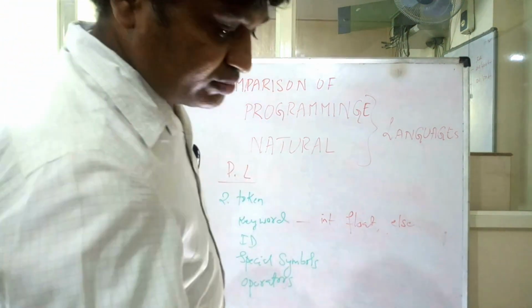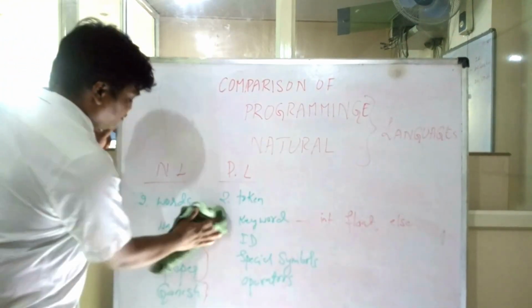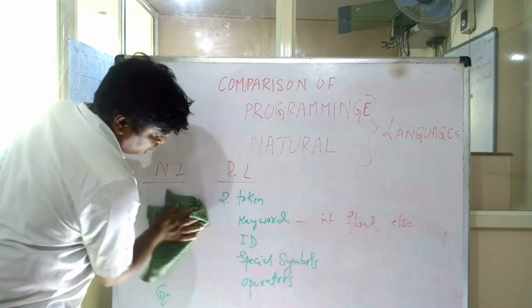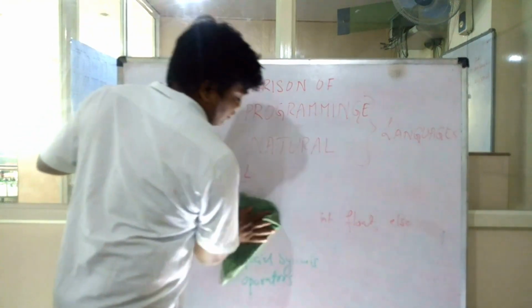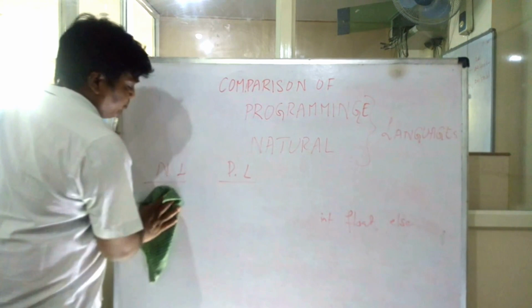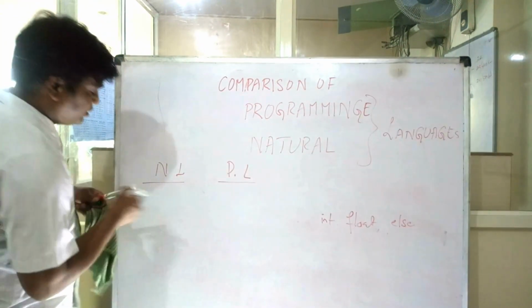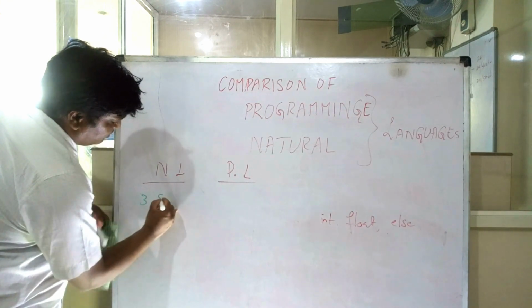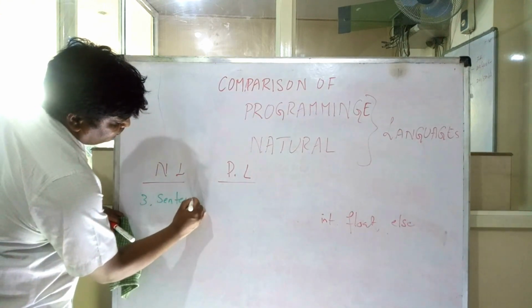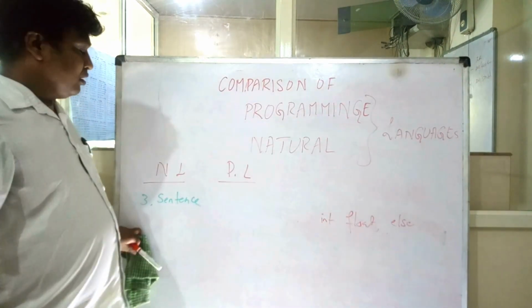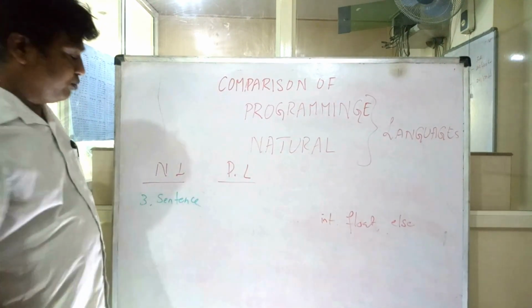Then coming to the third point. When you combine words, what will you do? By combining a set of words, it forms something called a sentence. A sentence is a group of words.